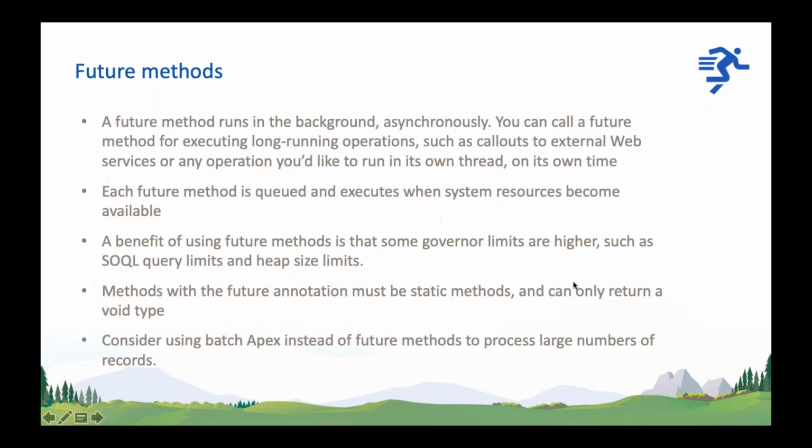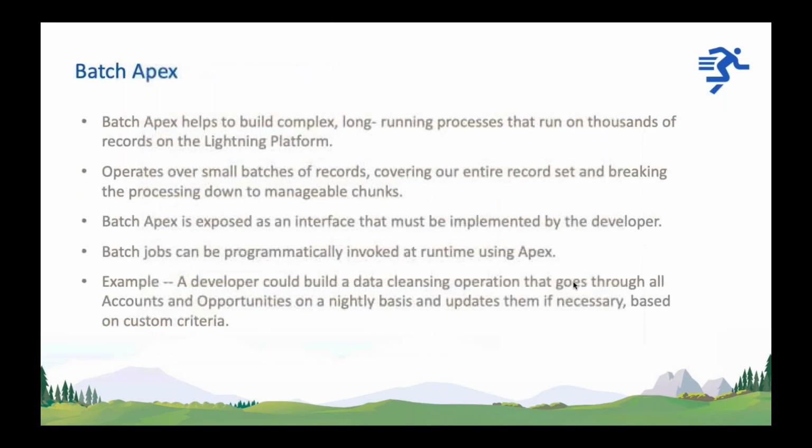Let's talk about batch Apex. Batch Apex helps to build complex, long-running processes that run on thousands of records on the Lightning platform.